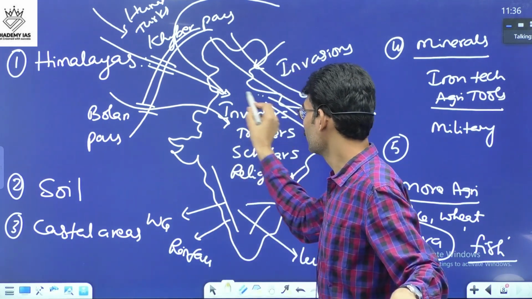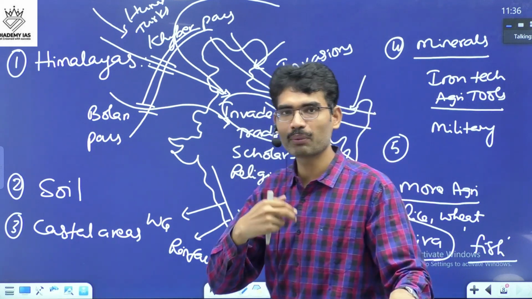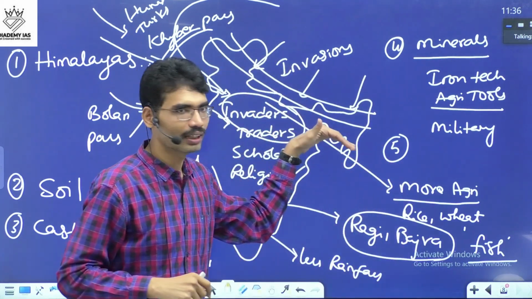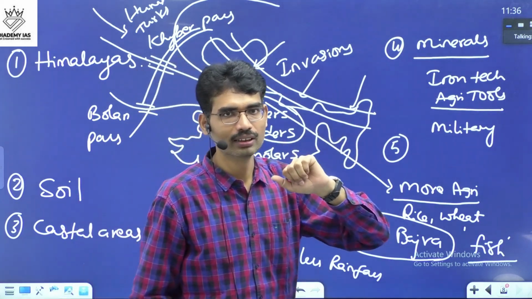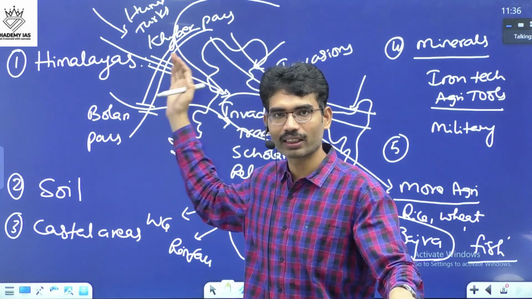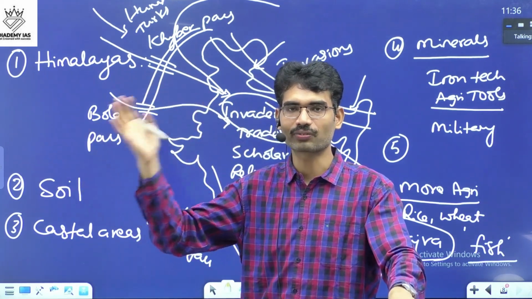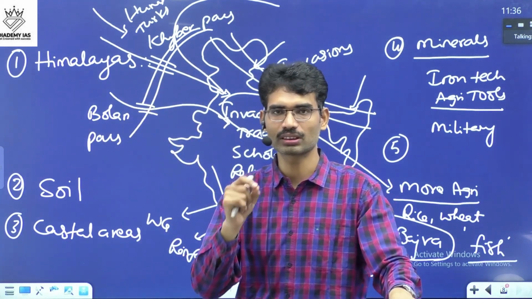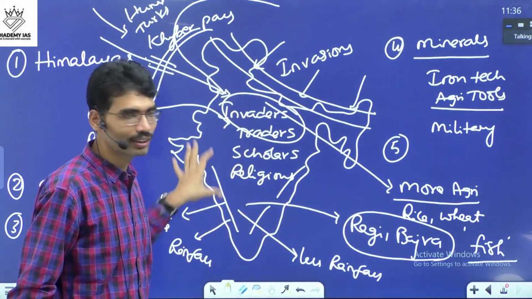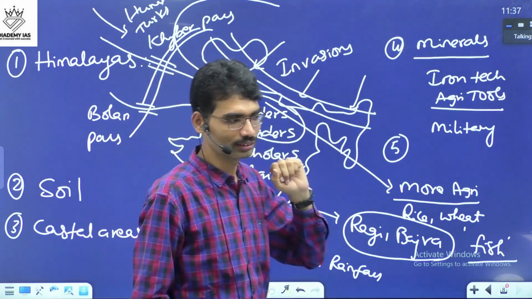And whoever controls the Gangetic Valley becomes powerful. Because of that, there was the tripartite struggle. In the early medieval period, the Rashtrakutas, the Gurjara Pratiharas, and the Palas were all fighting for the Gangetic Valley. So this is how history is dominated by our particular geographic location.